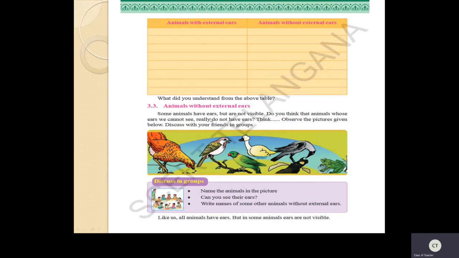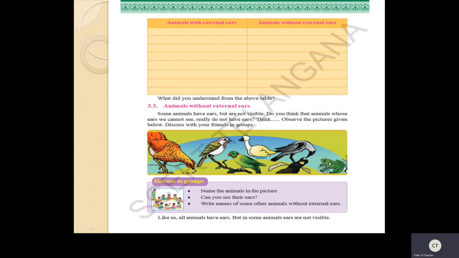Now see, some animals have ears, but they are not visible. Do you think that animals whose ears we cannot see really do not have ears? No, children. They have ears, but they won't have external ears. They have small holes, and those are also covered by feathers. So see the picture carefully.